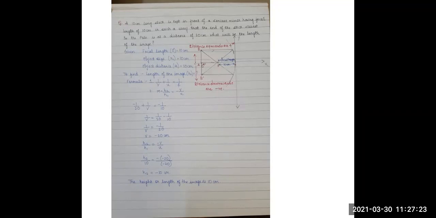We are going to use two formulas. First one is the mirror formula and second one is the magnification formula. So first, while substituting in mirror formula, minus 1 upon 20 plus 1 upon v equals to minus 1 upon 10. Again, transfer minus 1 upon 20 on other side, which becomes positive 1 upon 20. Make the denominator same and take reciprocal of it. We get v equals to minus 20 centimeter.